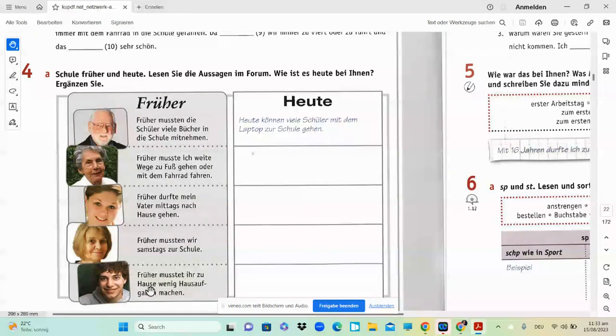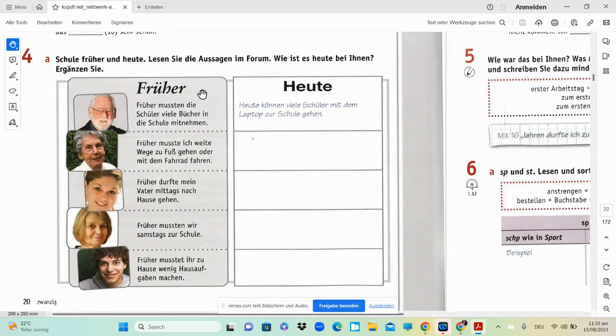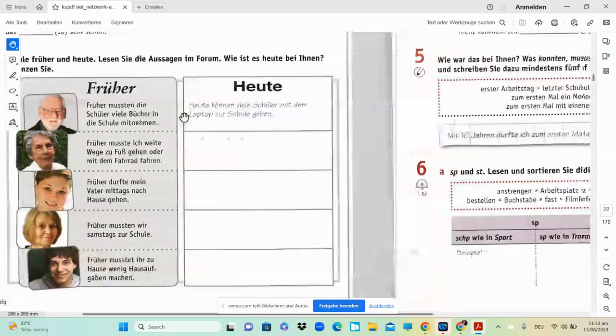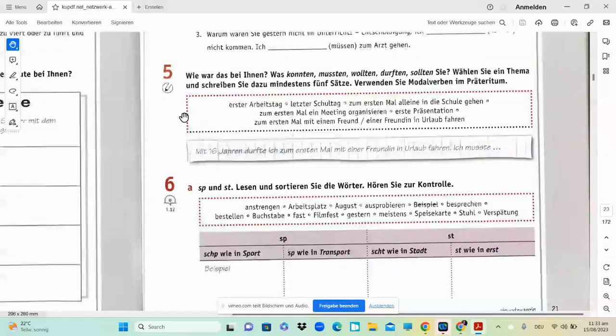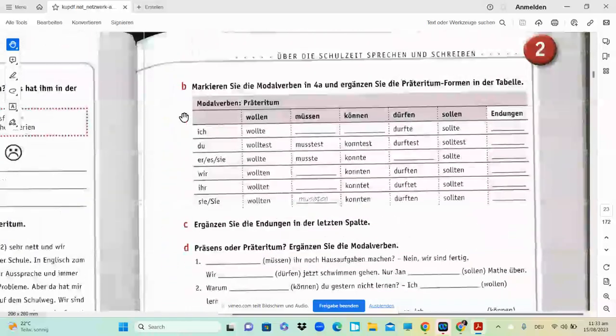Heute muss man zu viele Hausaufgaben machen. Okay, so it's just like past tense and present tense. So you can see durfte, musste is what is given over here. These are the past or the Präteritum form of Modalverben. Okay, in the next activity, the next Aufgabe, we are going to actually do these Präteritum forms of the